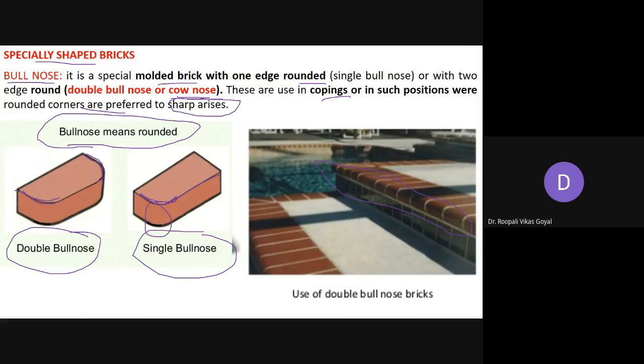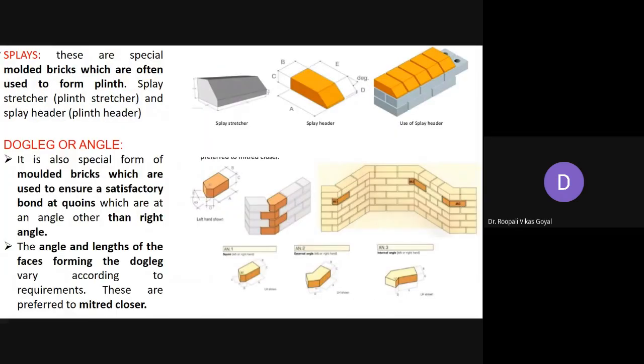Also some splays are there. So these are the special molded bricks which are often used to form a plinth. For a plinth also, this kind of special molded bricks are used. Okay. So plinth portion means at the floor level, to reach from ground level to floor level.